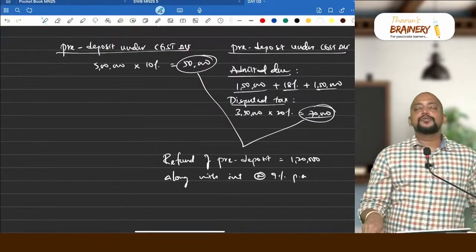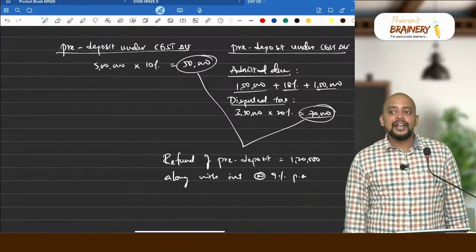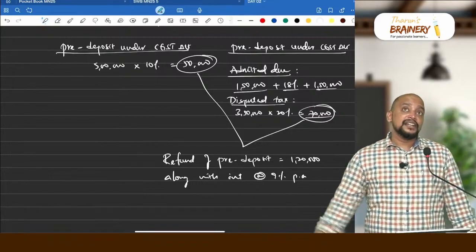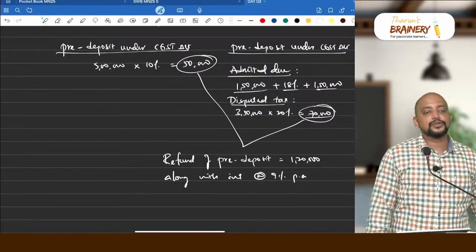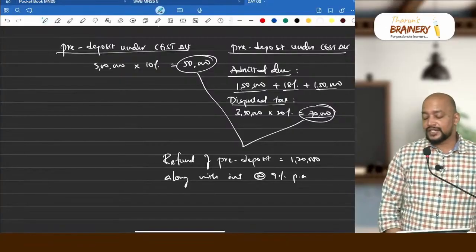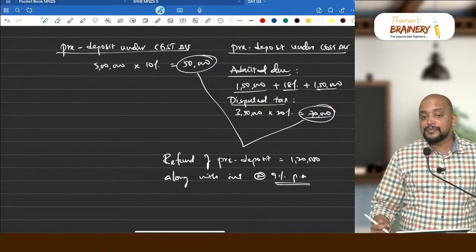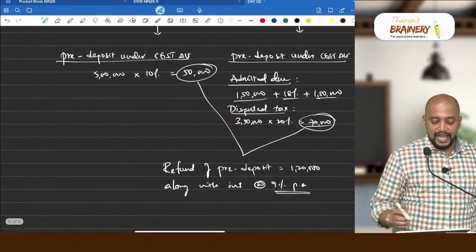At what rate? Along with interest at the rate of 9% per annum. The pre-deposit interest rate is not 6%. ICAI has changed that, and previously there was a conflict whether 6% or 9% is applicable. In some old questions they gave 6%, but in the recent past they have given 9%. So please follow 9% only, because that is the view ICAI is taking. Got it? That is about the pre-deposit calculation.